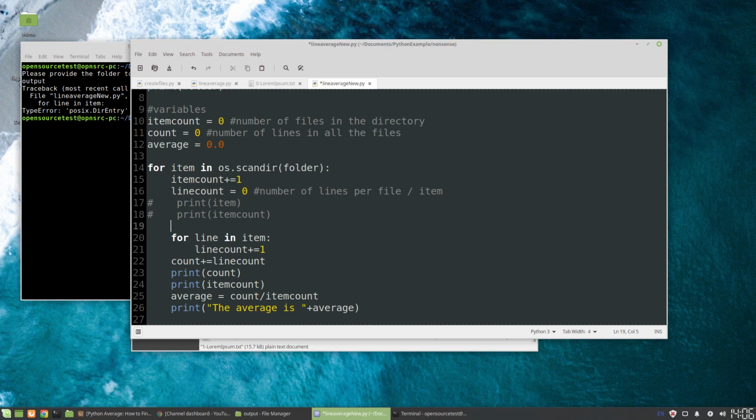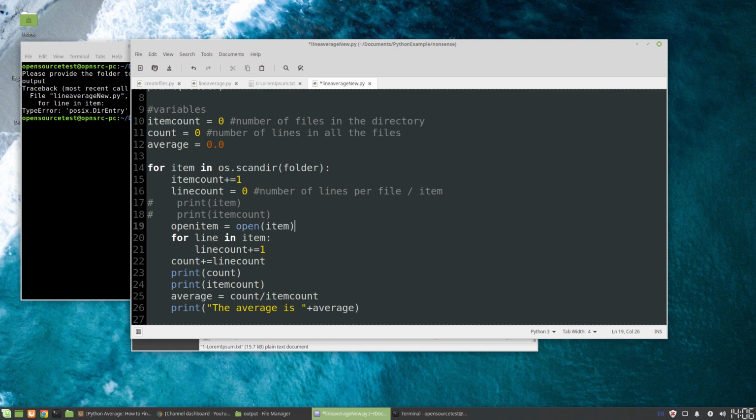When we scan the directory, what we're doing is working through the directory. But to actually access a file, to read or write to a file, you need to tell Python to open this file. So we'll create another variable called openItem. And then what we're going to do is open item.